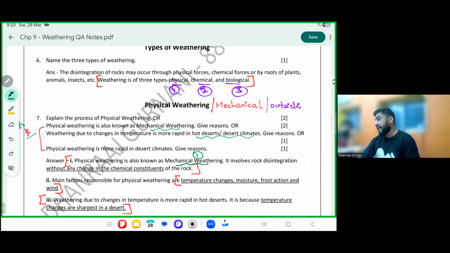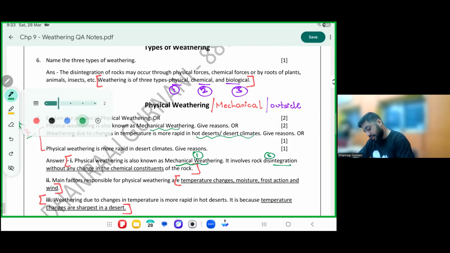It involves breakdown, it involves disintegration. Disintegration means breakdown. Please mention breakdown.